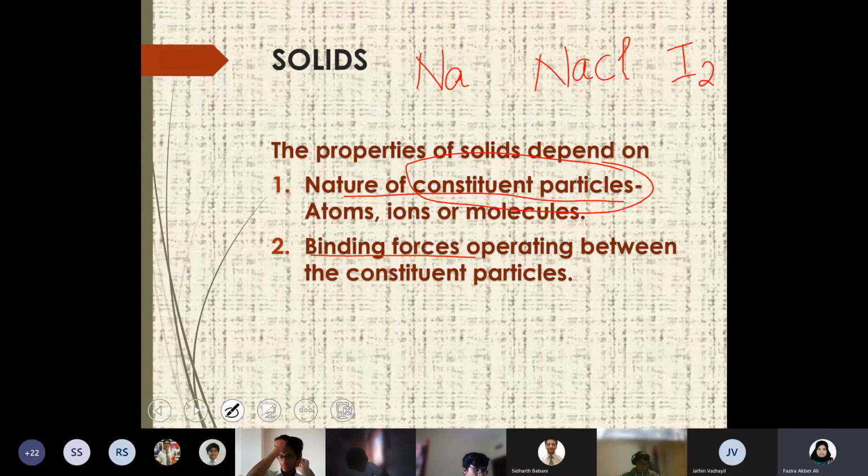So what is the difference between these 3 kinds of solids? Different arrangement of atoms. The atoms are arranged differently. Differently in the sense? Like their physical structure, like physical formula is different. Chemical composition is different because one is a pure element, sodium, the other one is a compound of sodium and chlorine, and iodine is a molecule. But other than that, all the 3 are in solid state.